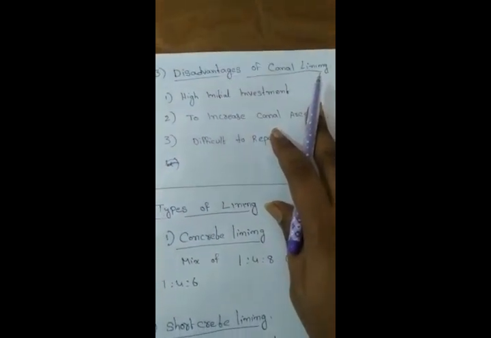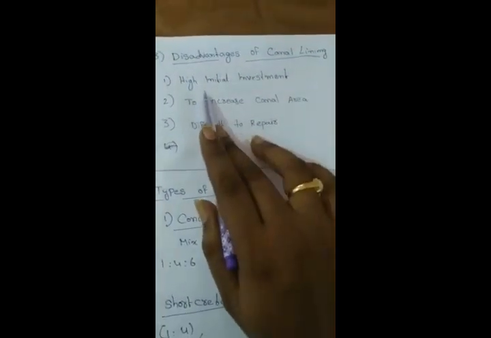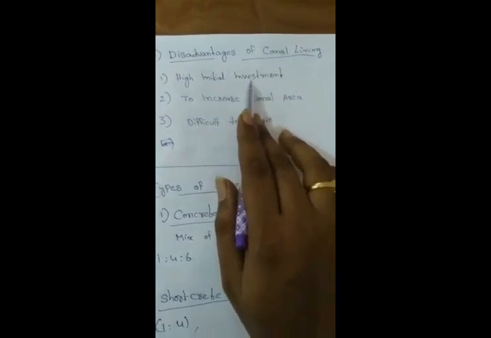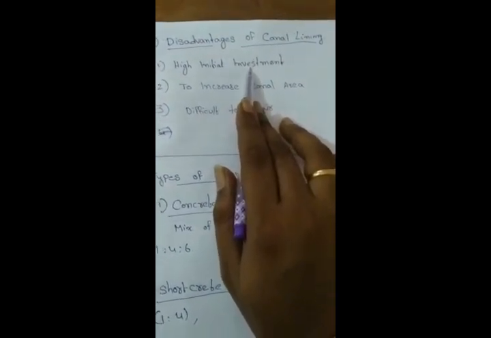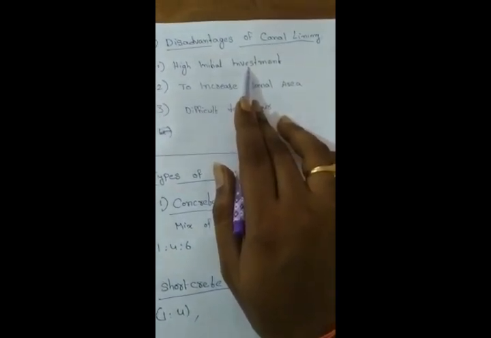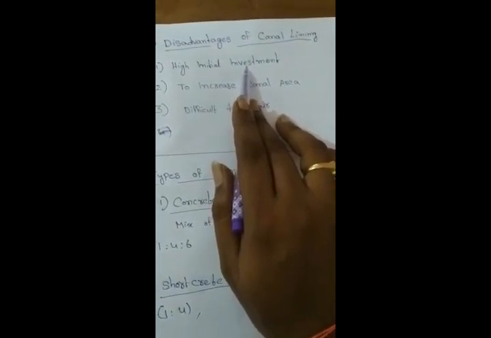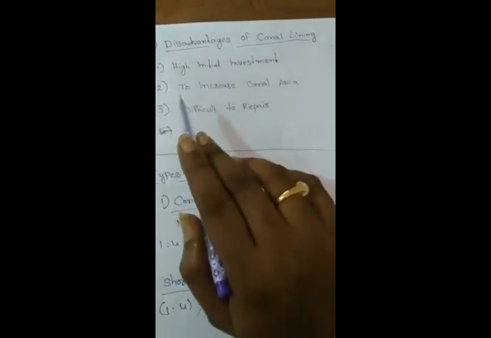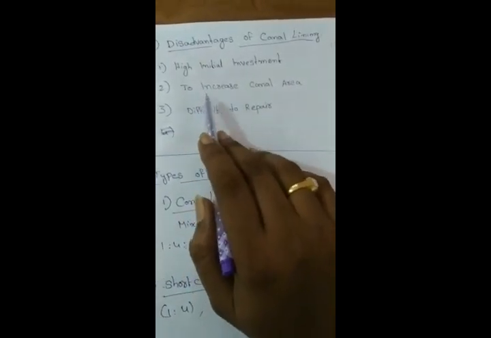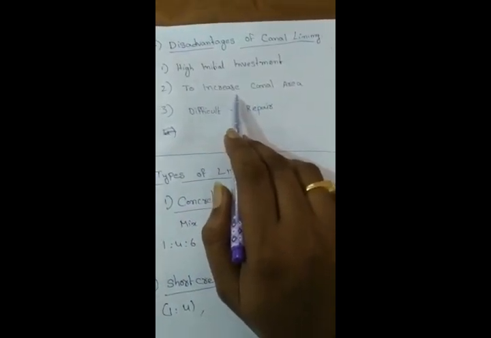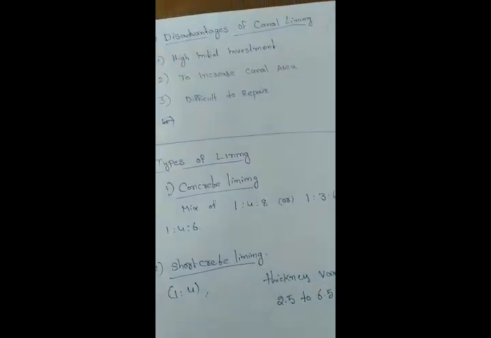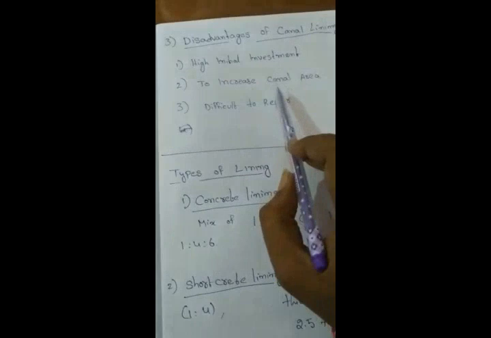Now come to the disadvantages of canal lining. What are the disadvantages regarding the lining provided for an irrigation channel? It has a high initial investment. It has a high initial cost because more concrete will be used to provide lining for the canal, and the canal area will be increased.